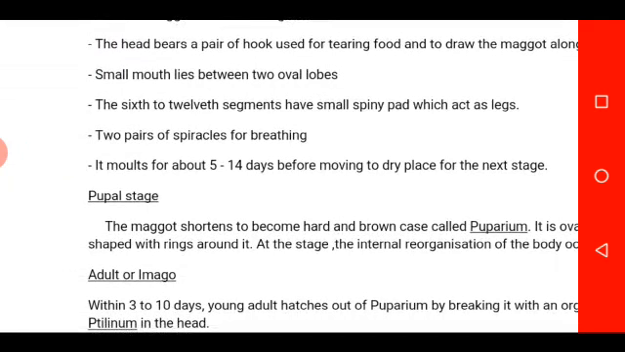Also, in the larval stage of housefly, we have 2 pairs of spiracles for breathing. Don't forget that insects breathe through spiracles, that is small openings on their abdominal region. The larval stage also molts. That is, ecdysis occurs in the larval stage too, for about 5 to 14 days, in which the organism molts and grows into the next stage of development.